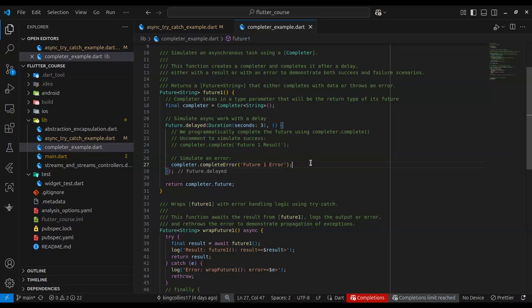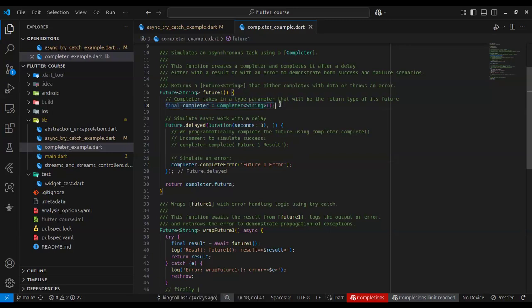And the second question is, in that completer.complete, can we pass a widget also, apart from maybe string, int, all those things? Like maybe you are passing the next screen, because you talked about navigation. When you want to complete the future, can you pass a screen after the future is complete? Is it possible? So that's two questions I'm asking, please.